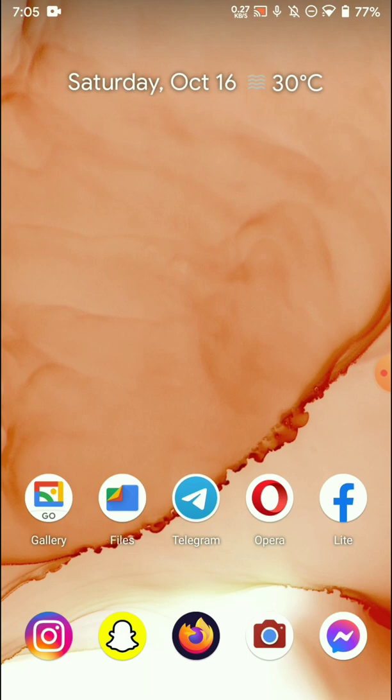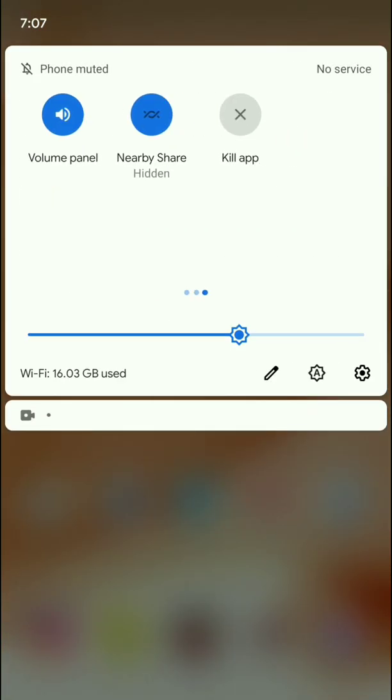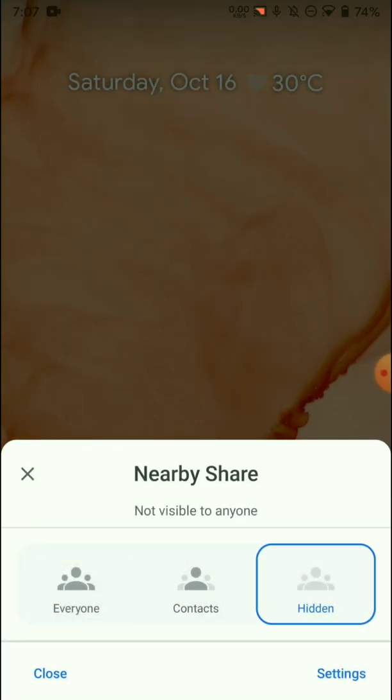So all these steps require you to have at least an Android device of version 9 or upwards. To access Nearby Share, all I need to do is swipe down from my home screen to the notification panel and select the Nearby Share option.